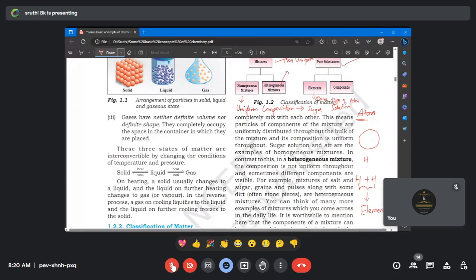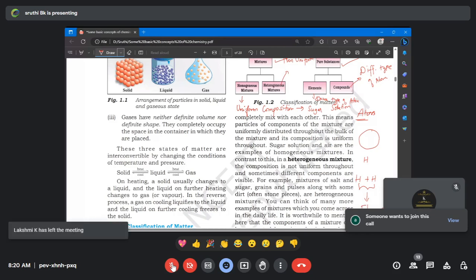If this is a compound, it means different types of atoms but in a fixed proportion. Different types of atoms in fixed proportion. This is the important word for the compound. So let's go with some examples. Will you give me some examples for elements? So elements means we know that it is made up of the same type of atom. Any other examples other than hydrogen, H2? Oxygen, nitrogen. Very good, superb. Nitrogen, N2, and oxygen, O2. These are all made up of the same type of atom, right? So same type of atom means definitely it is an element.